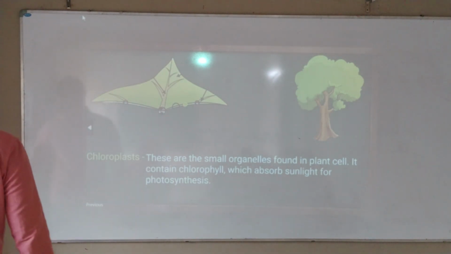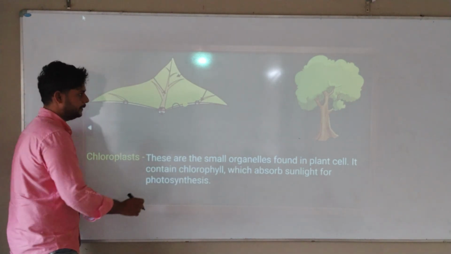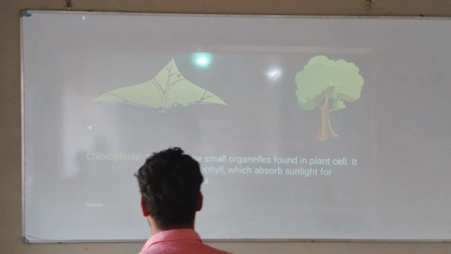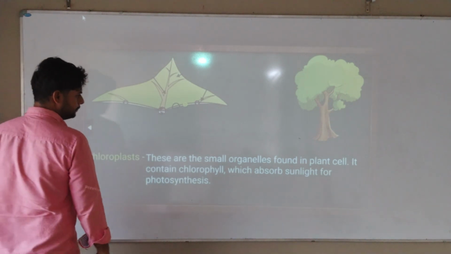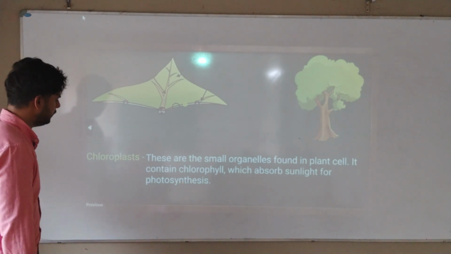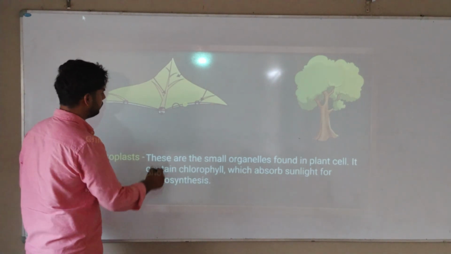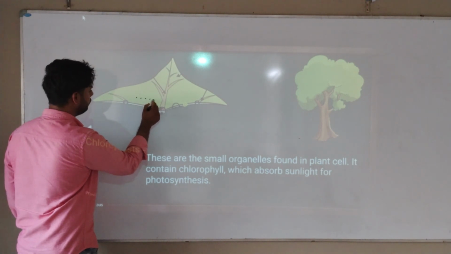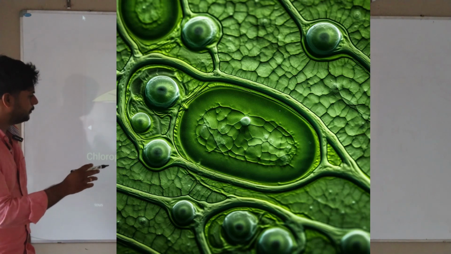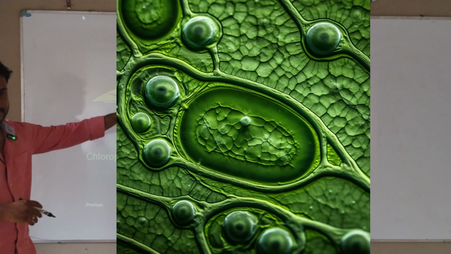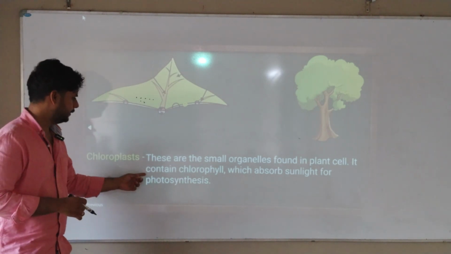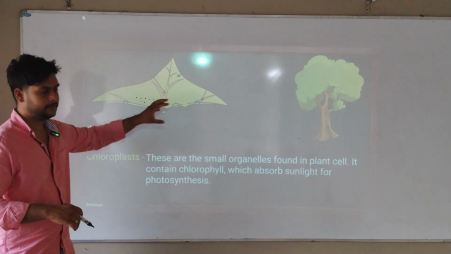So this is the chloroplast. In the chloroplast we have chlorophyll. Chloroplast is present in the leaves. Read: these are the small organelles found in plant cells. It contains chlorophyll, which absorbs sunlight for photosynthesis. They are very minute; if you see in a microscope, you can see them. They are present in plant cells, for example leaf, stem. They contain chlorophyll.